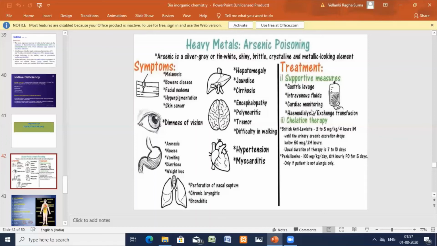Hemodialysis they'll do, cleaning the blood, and exchange transfusion they take. Chelation therapy also, British anti-Lewisite (BAL), a very famous one.